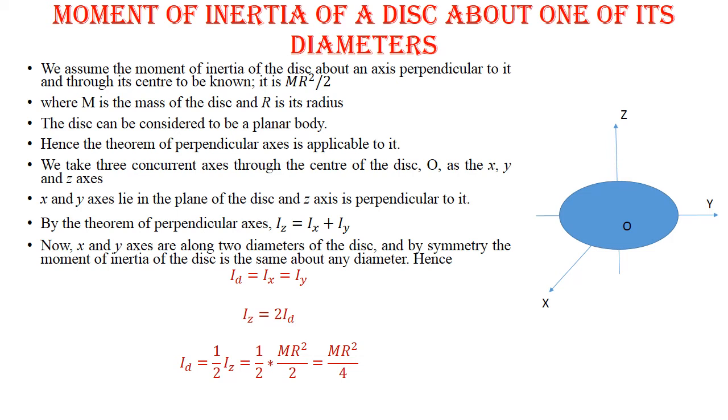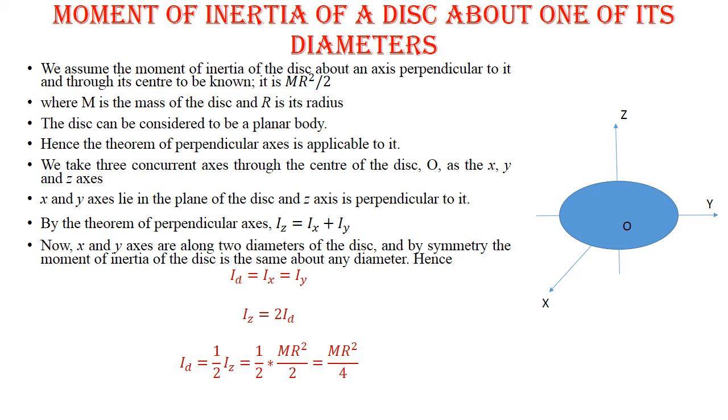Numerical based on the perpendicular axis theorem. Moment of inertia of a disc about one of its diameters. We assume the moment of inertia of the disc about an axis perpendicular to it and through its center to be known. It is mr square by 2. Let this axis be the z-axis, where m is the mass of the disc and r is its radius.